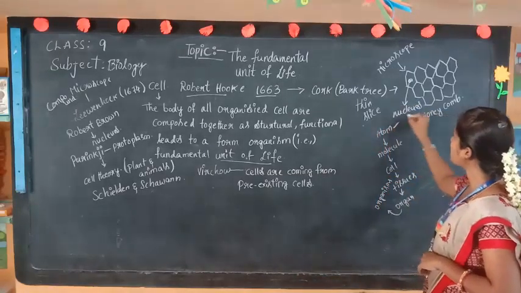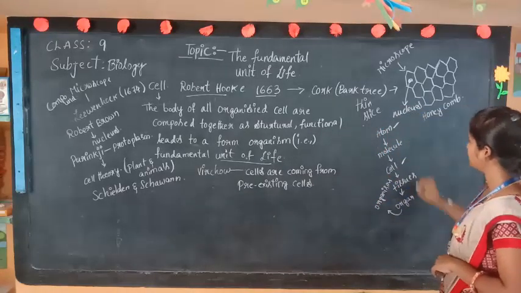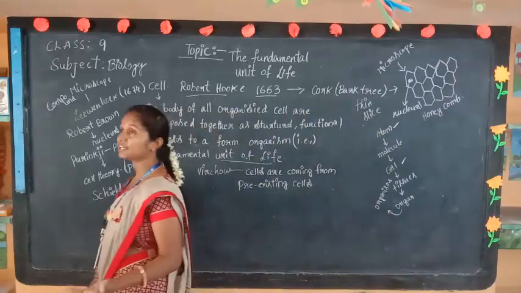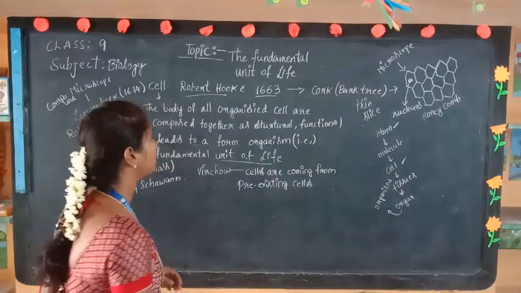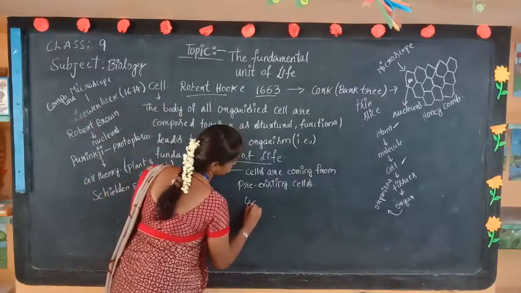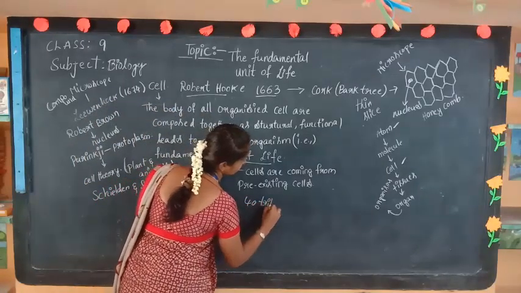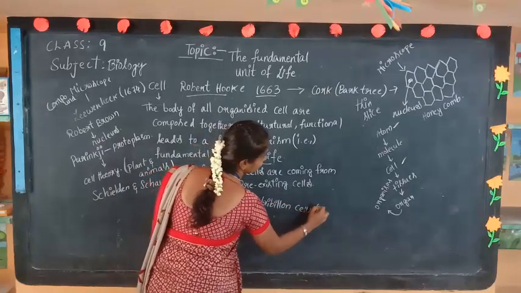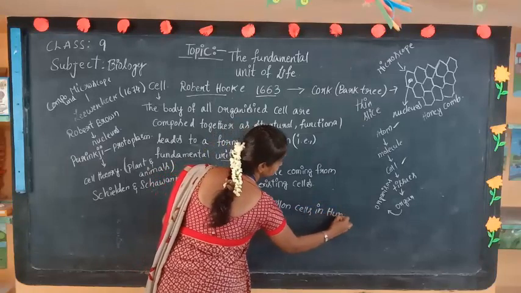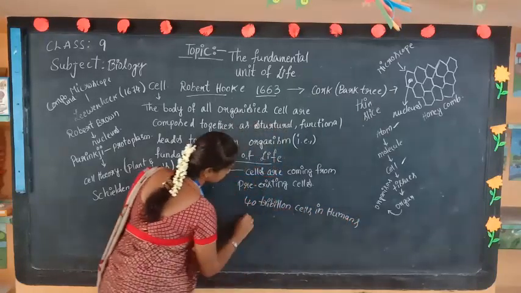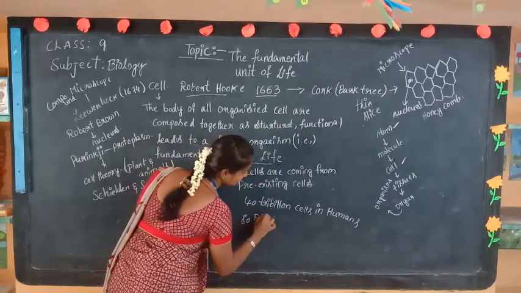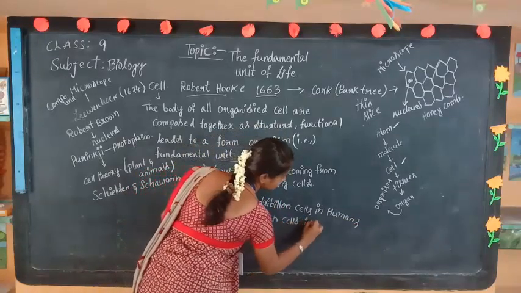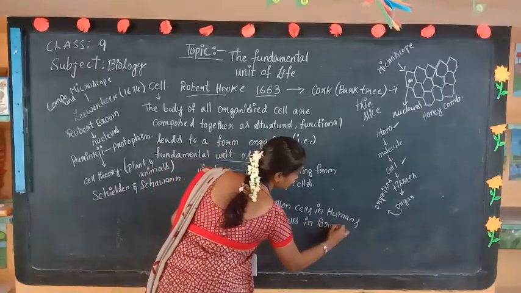But the basic is the atom and after that the cell. This is the cycle of the cell. And next, how many cells are present in our human body? There are 40 trillion cells present in humans. And 80 billion cells are present in the human brain.